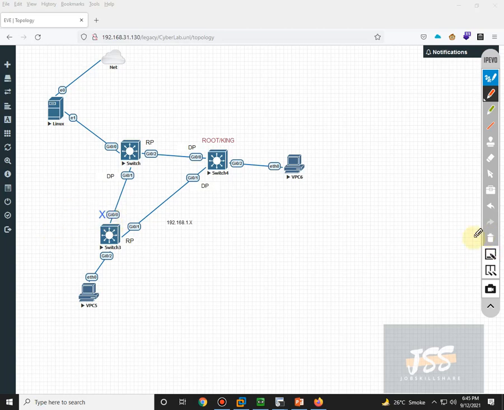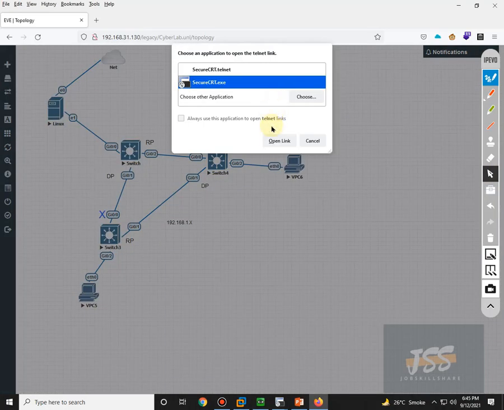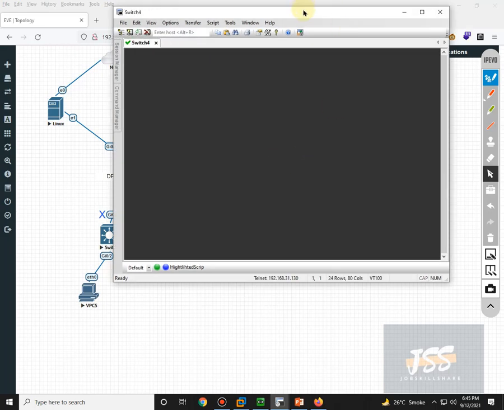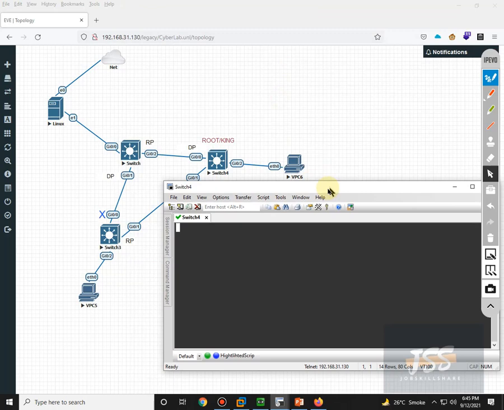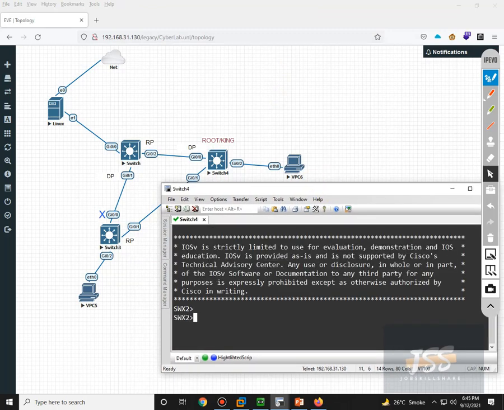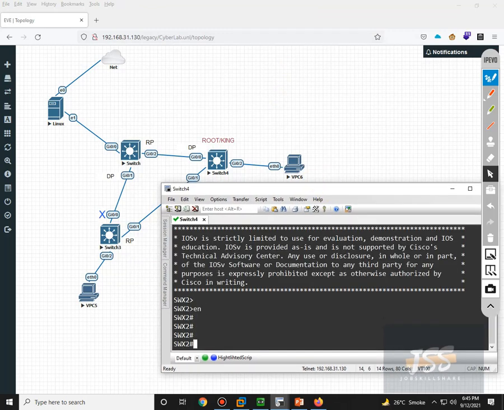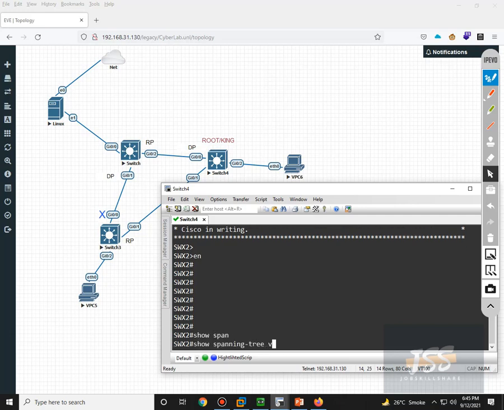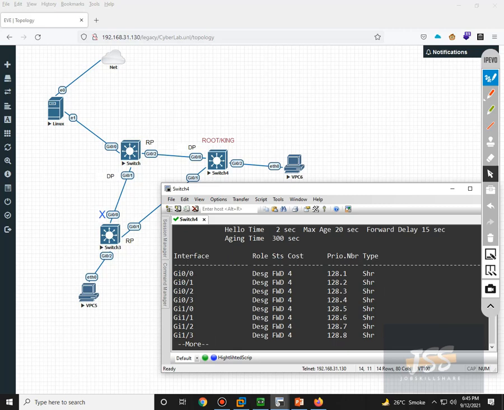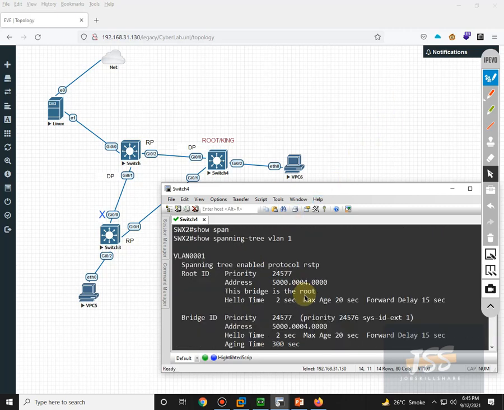For confirmation, I can just click on this switch. I just want to clarify what I just said. If I run show spanning-tree vlan 1, because currently all our switches are on VLAN 1, as you can see it is clearly mentioned that this bridge is the root.